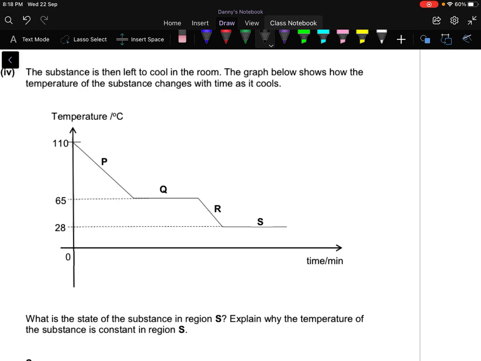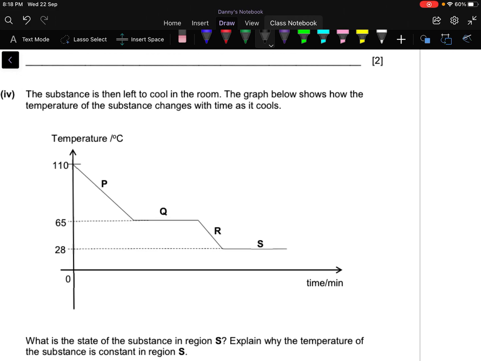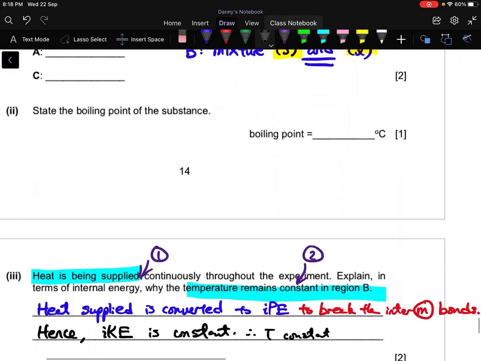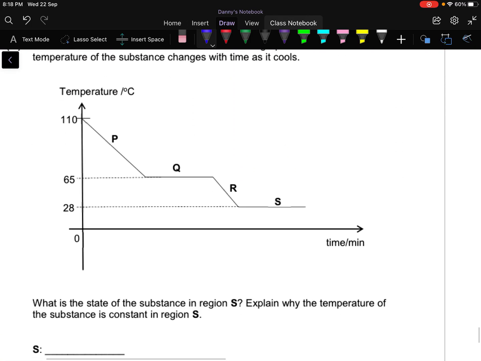Okay, for your part 4, at the beginning the solid is being heated up, and now the solid is being left to cool. So it is cooling from 110. At 110, it is already in the gaseous state. Like I said, I like to put all my things over here: gaseous state. Then you see this flat line. A flat line is an indicator of state change.